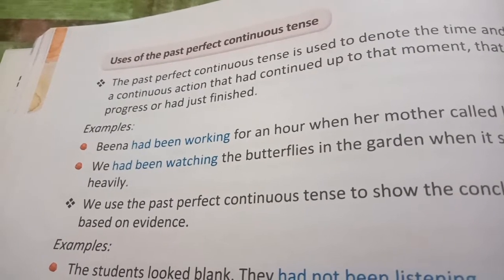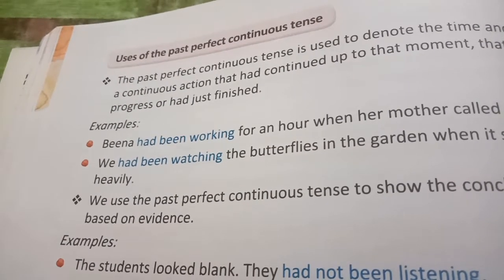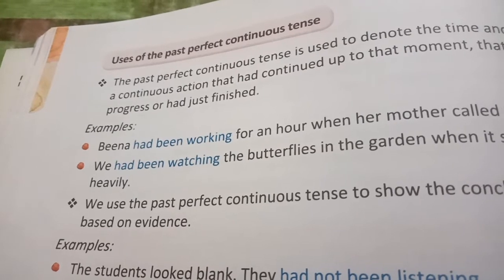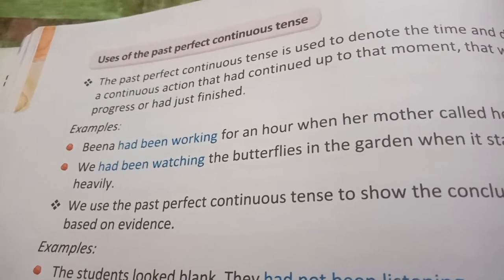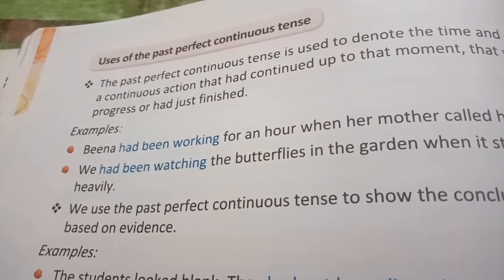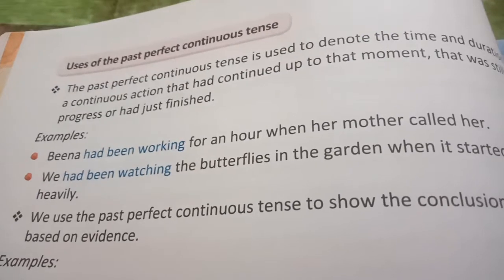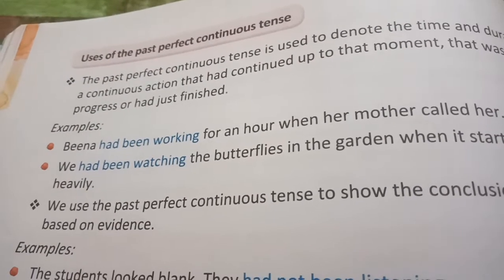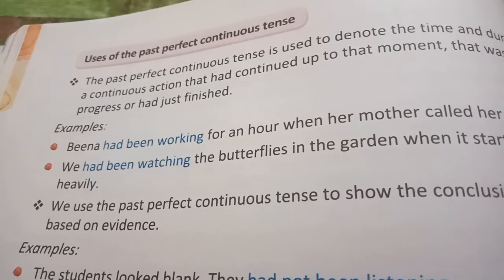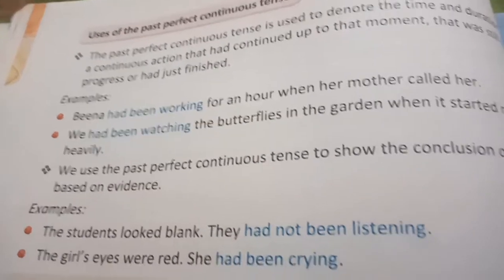For an hour, she was already working. She was already in the work from an hour earlier. So when she was already in the work, then her mother called her. So for those actions which had continued up to that moment, okay, that was still in progress or had just finished, for that kind of sentences, we are using past perfect continuous tense.